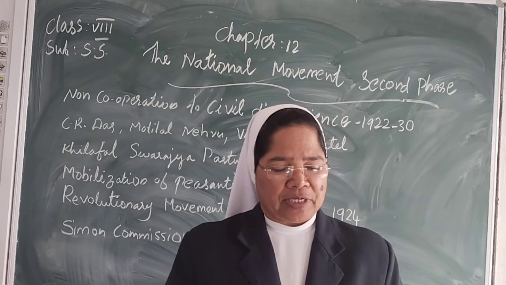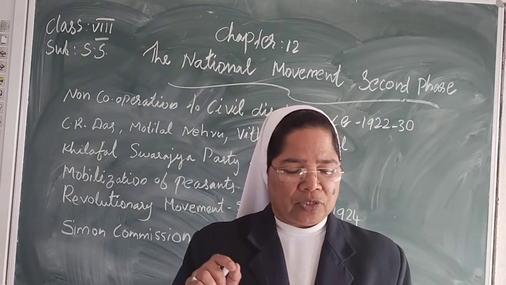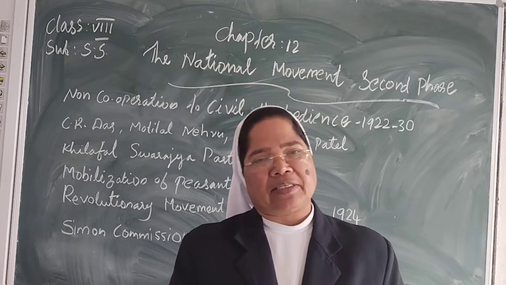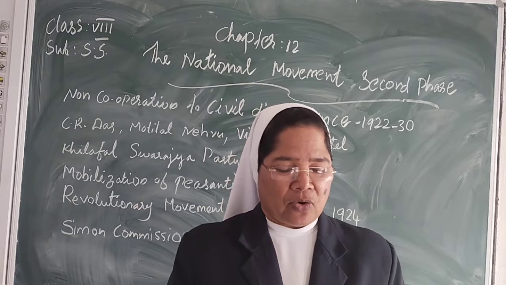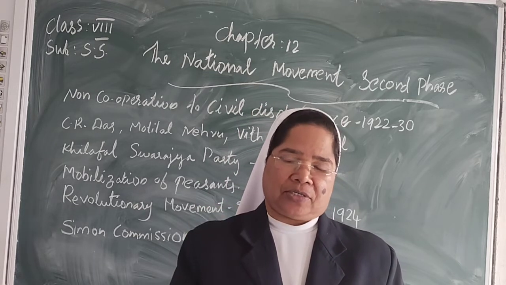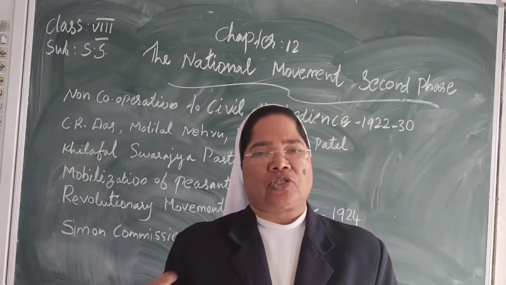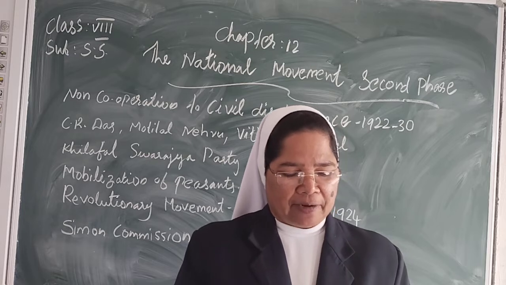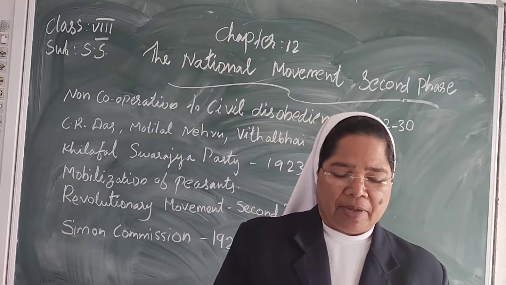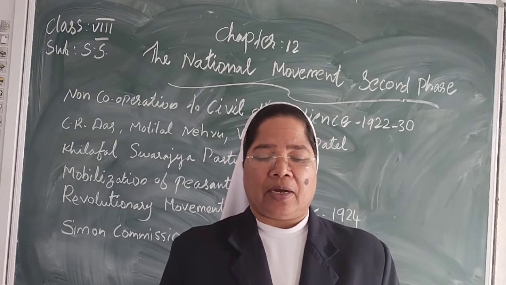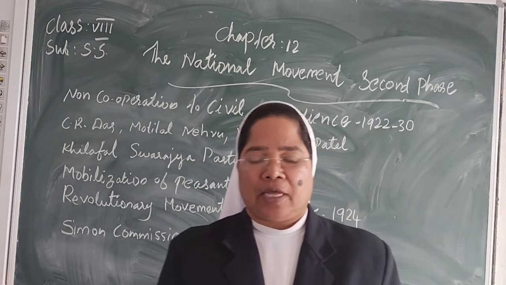They wanted the Congress to take part in the elections, join the government, and then work to disrupt the working of the legislature from inside. These Pro-Changers wanted to enter the legislature and then make it impossible for the government to function by opposing all its policies.